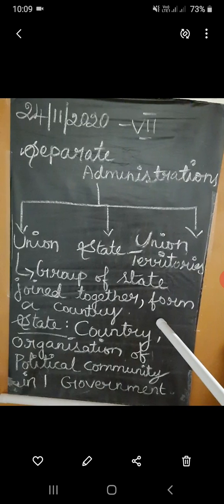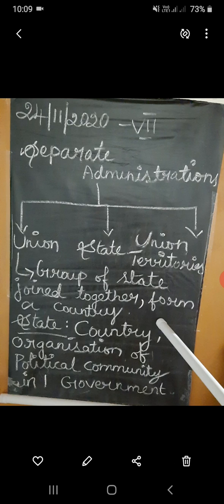In India, we have separate administrations based on union, states and union territories. First, union means a group of states or countries that have joined together to form one country. A group of states that have joined together to form a country is a union.